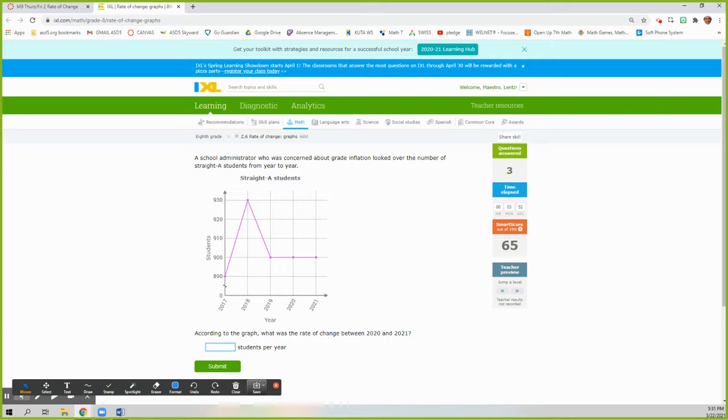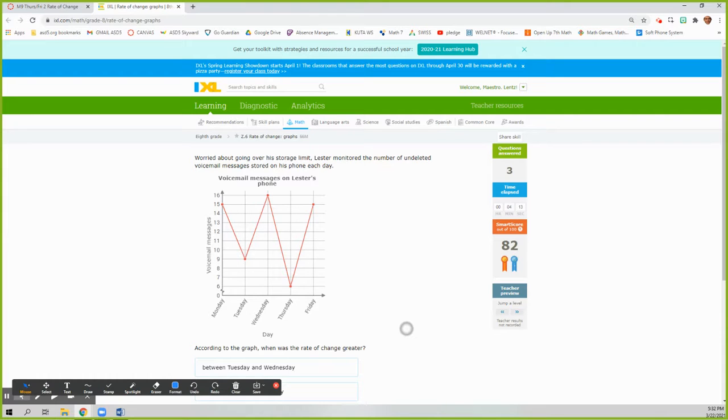Just kidding. According to the graph, what is the rate of change between 2020 and 2021? Ooh, this is going to be pretty low due to COVID and kids not doing their work. Let's be honest. So 0. It didn't change, right? Is it going to get any harder for us?